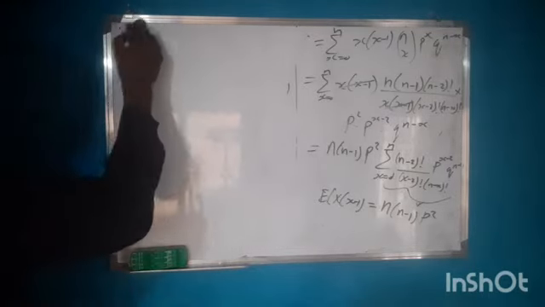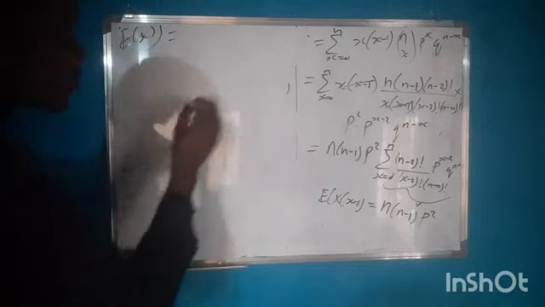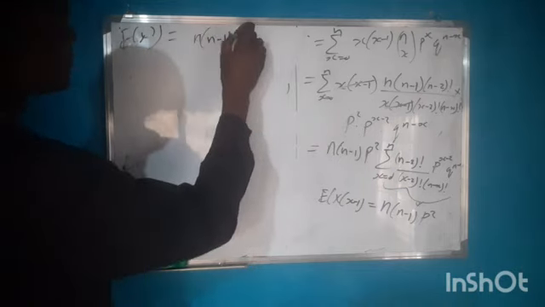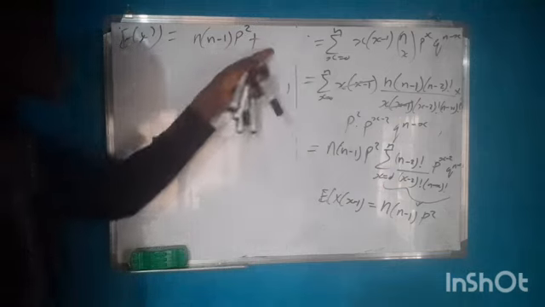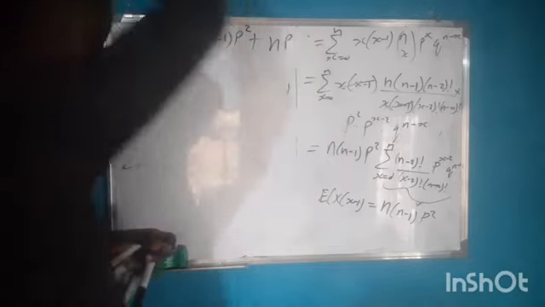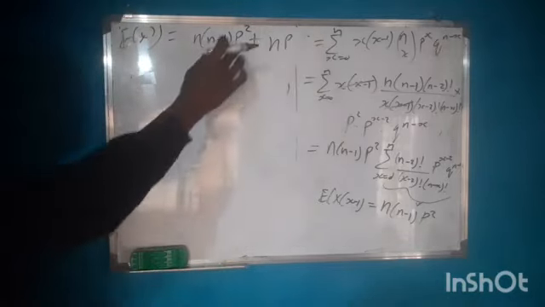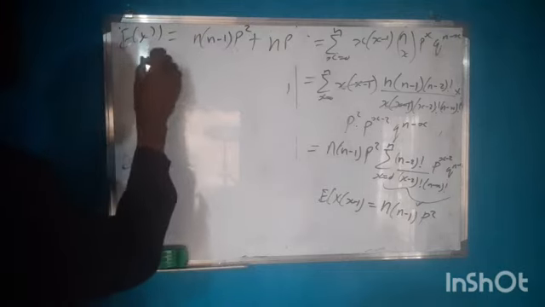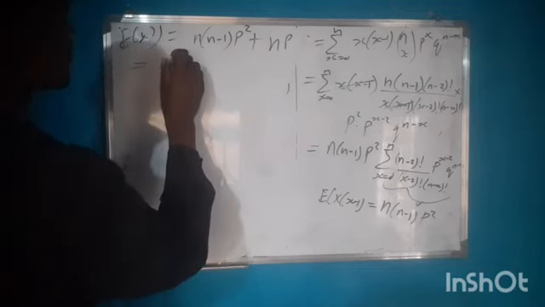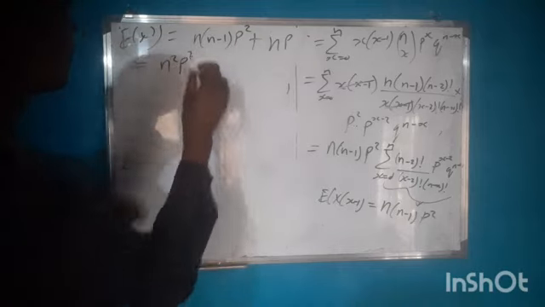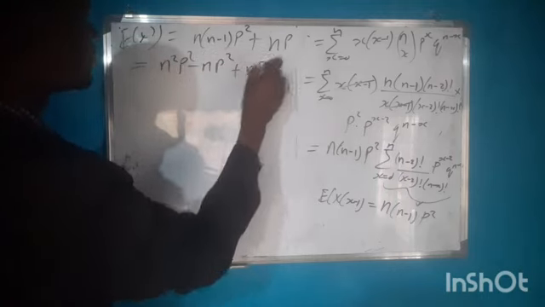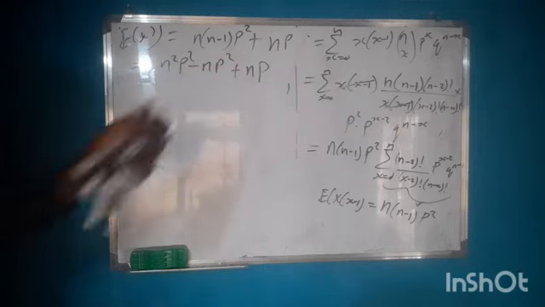So our expected value of X squared is now equal to n(n minus 1)p squared plus the expected value of X, which we have already proved to be what? np. So let's open this bracket. We have n squared p squared minus np squared plus np. This is our expected value of X squared.